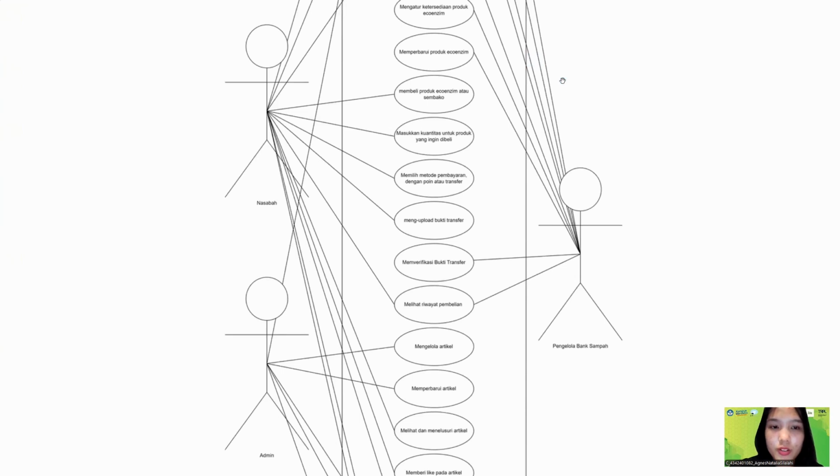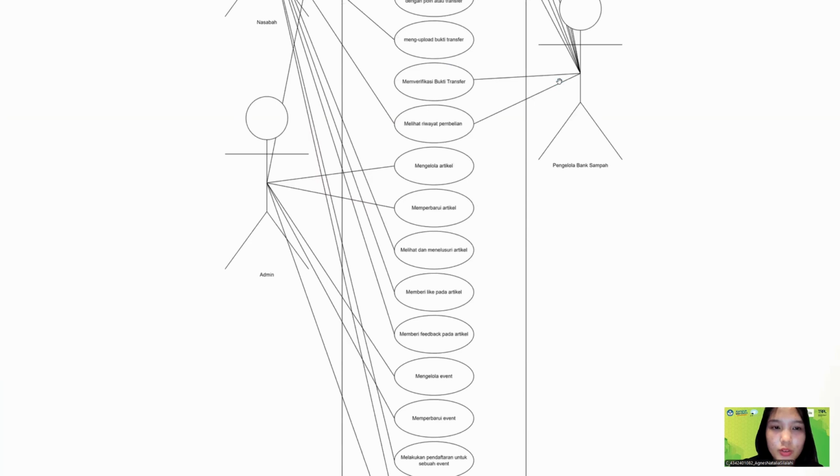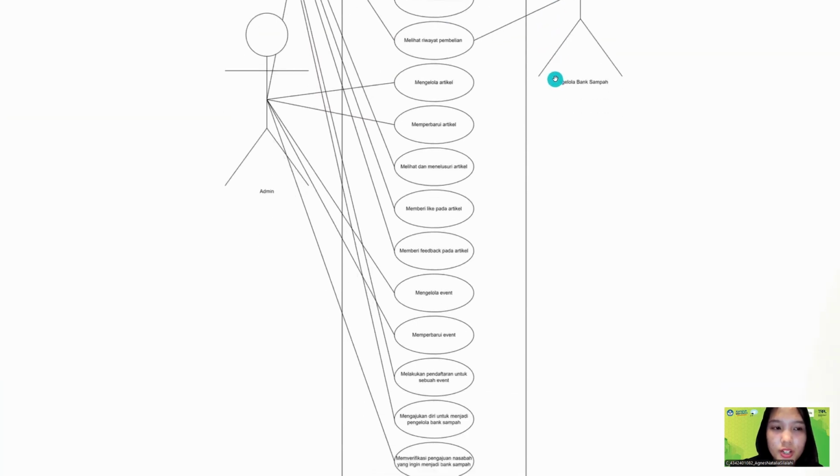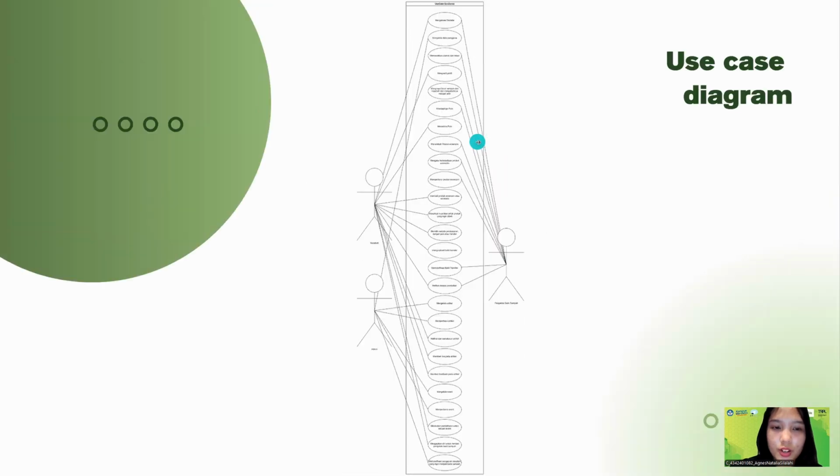The admin is in charge of managing user data, articles, and events, as well as approving the applications of customers who want to become waste bank managers. In addition, users can interact with articles and events available on the platform.